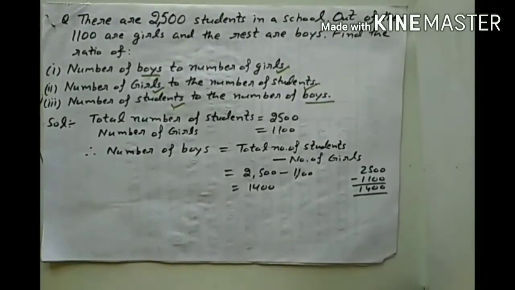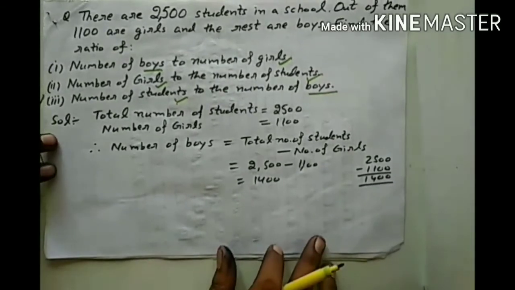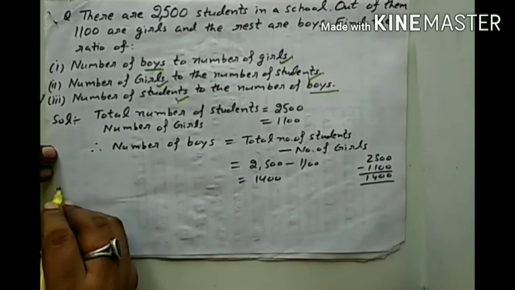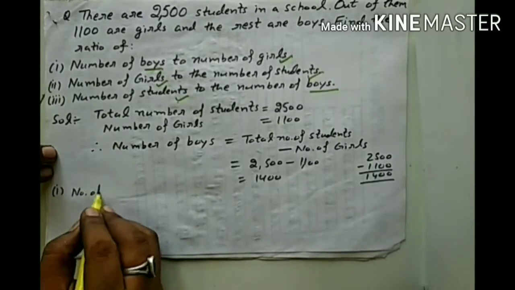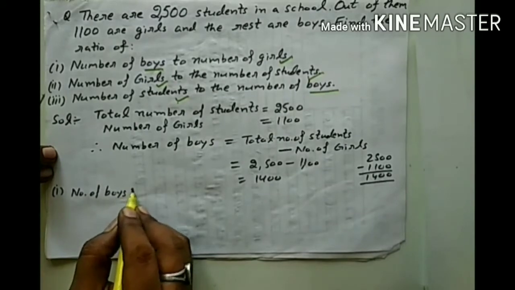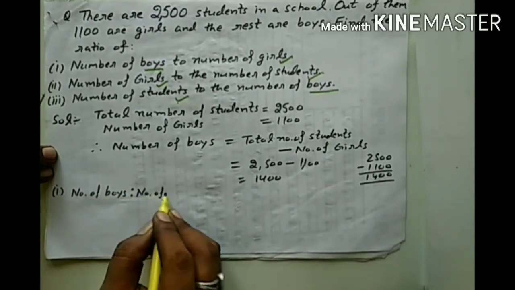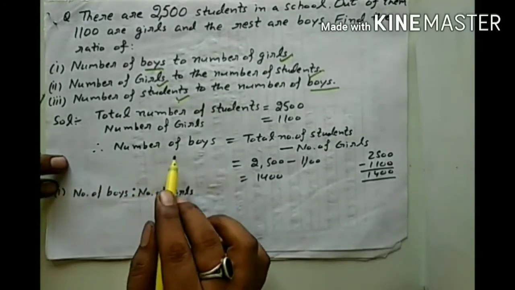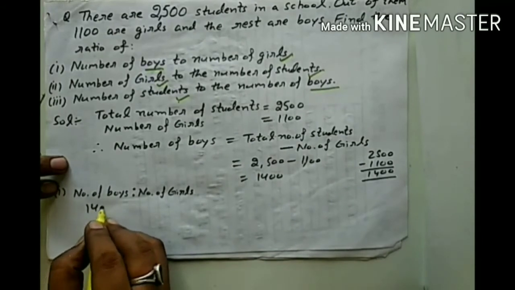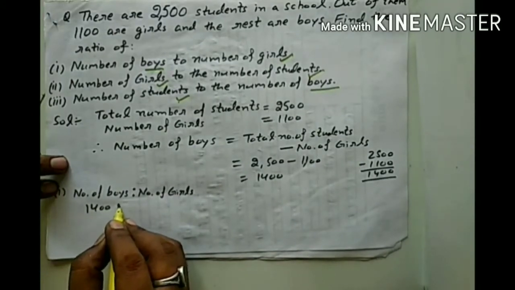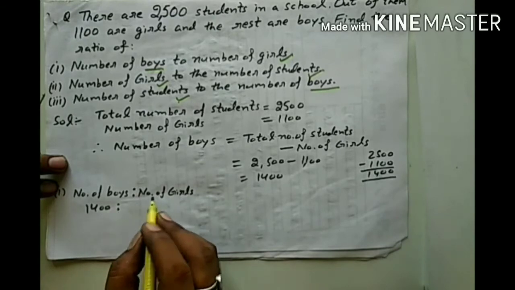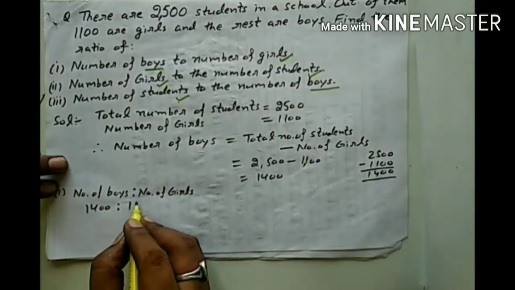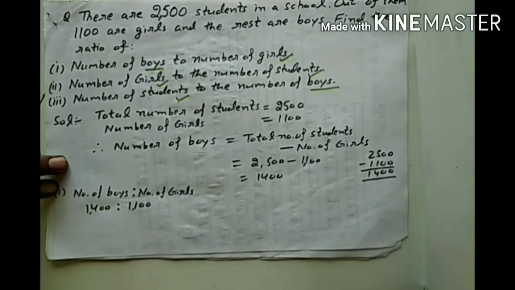Now you see the first part. What is given in the first part? The number of boys to the number of girls. The number of boys is 1400, and the number of girls is 1100.